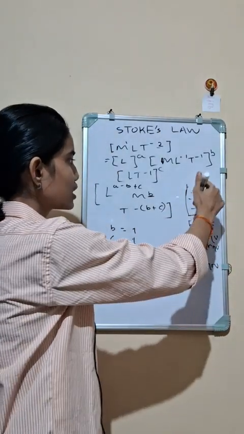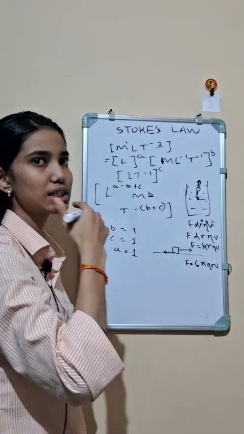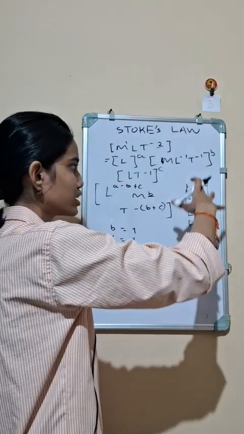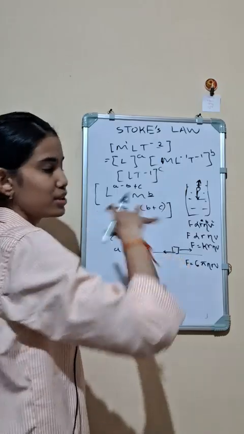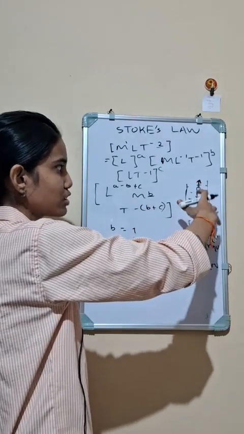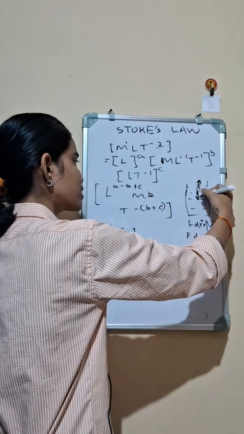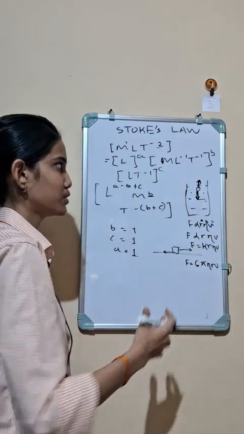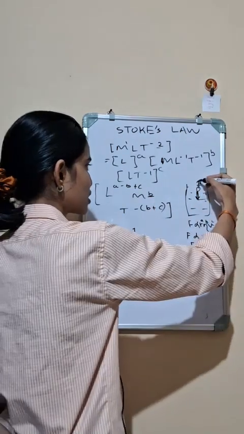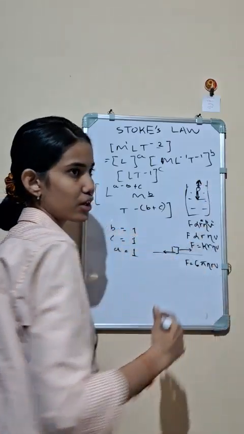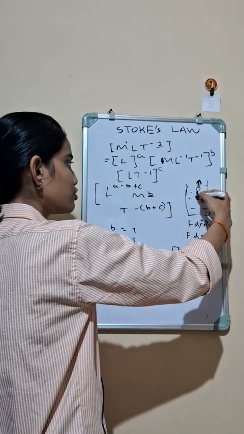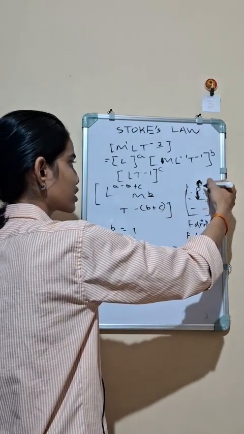So when this body is traveling, let us suppose that this body is not freely falling, but falling through this medium, right? Then a gravitational downward force will act, because it is falling, but a buoyant force will also act. The gravitational force and buoyant force will act on it.